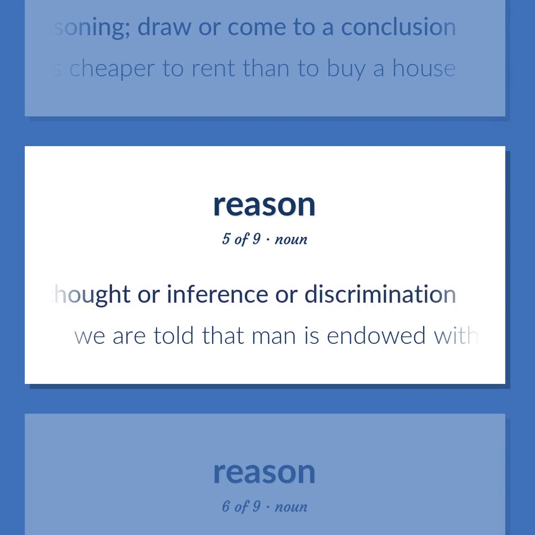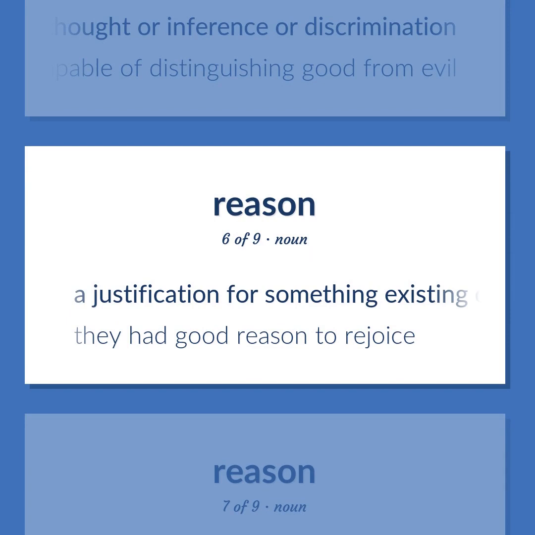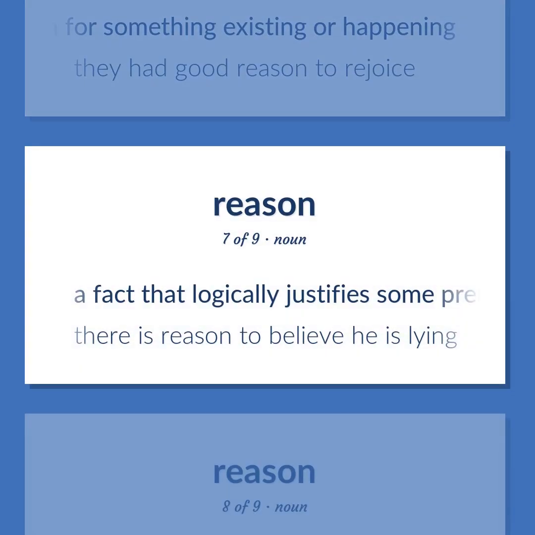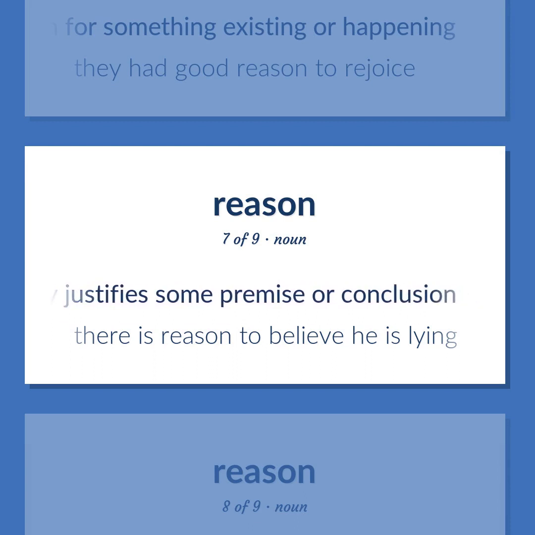We are told that man is endowed with reason and capable of distinguishing good from evil. A justification for something existing or happening. They had good reason to rejoice. A fact that logically justifies some premise or conclusion. There is reason to believe he is lying.